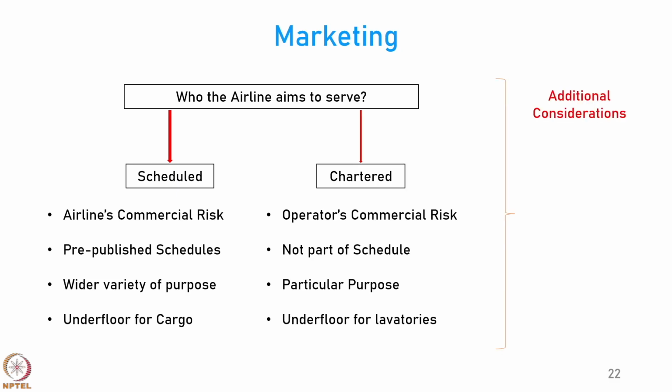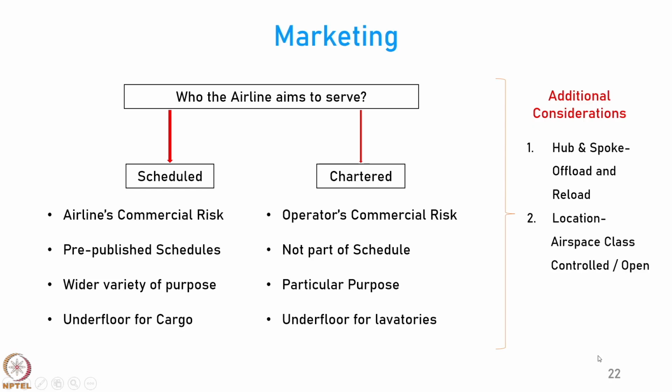But there are also some additional considerations. For example, does it operate under hub and spoke model, because there you will have to offload and reload the passengers very quickly. Does the airline fly at very specific locations? Does it fly in controlled airspace completely, or does it also fly in uncontrolled airspace? Then there are other objectives which could be there, like you might be operating a flight under public service objectives, in which case the operating cost will be borne by the agency that funds you, maybe the government or the local municipality.